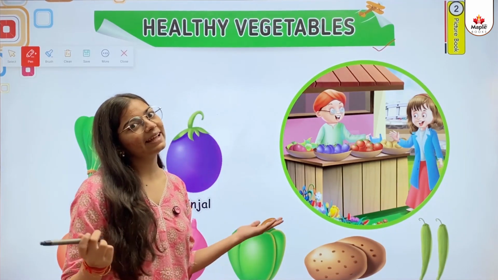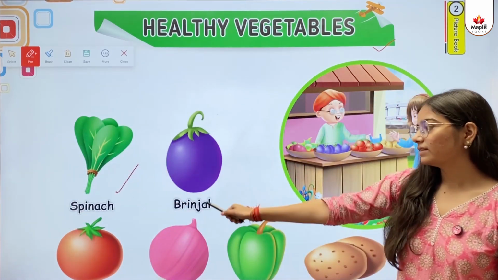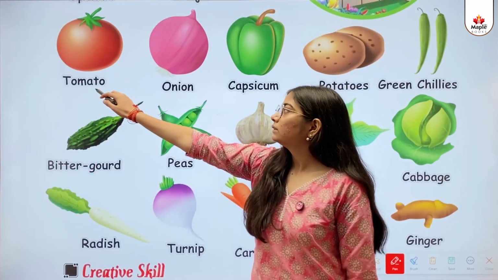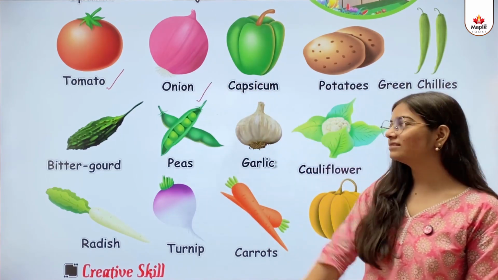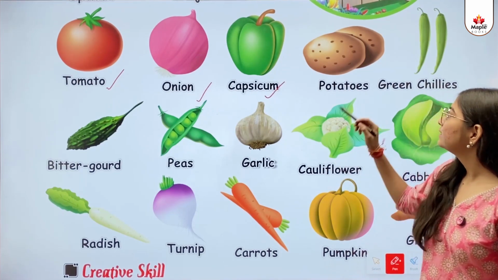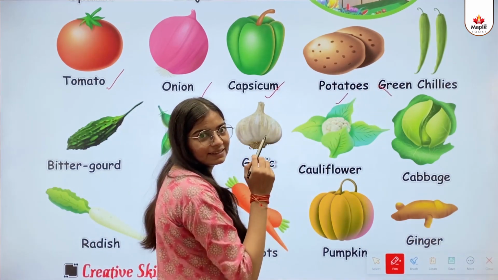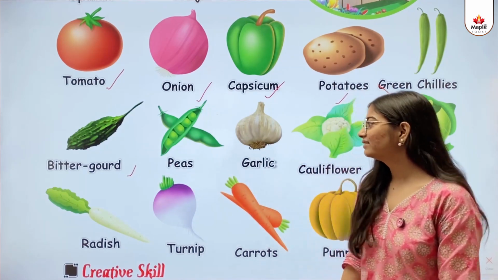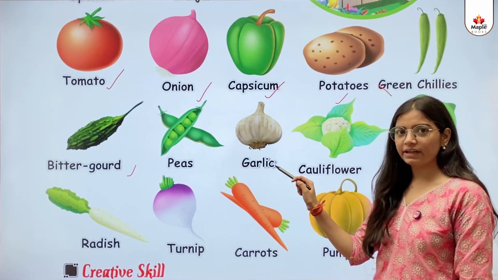So let's begin. This one is spinach. This one is brinjal. This one is tomato. This one is onion. This one is capsicum. This one is potatoes. This one is green chilies. This one is bitter gourd. This one is peas. This one is garlic.